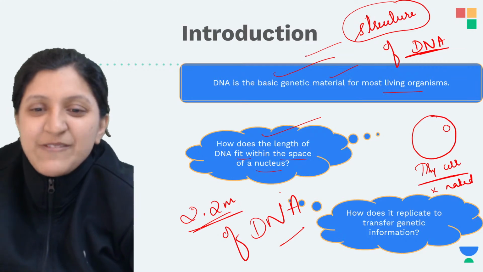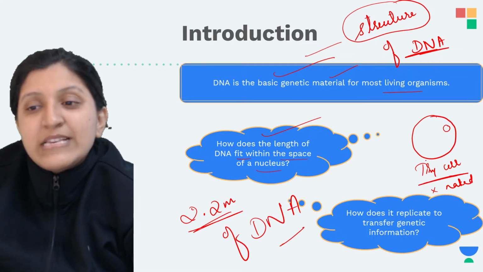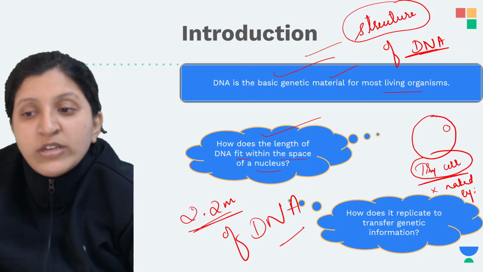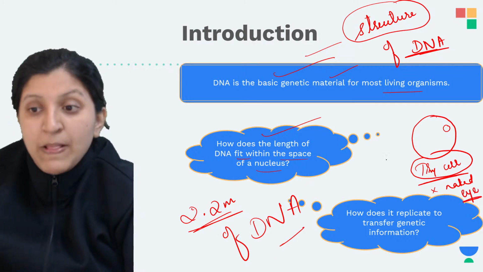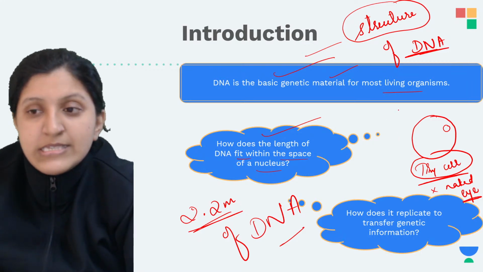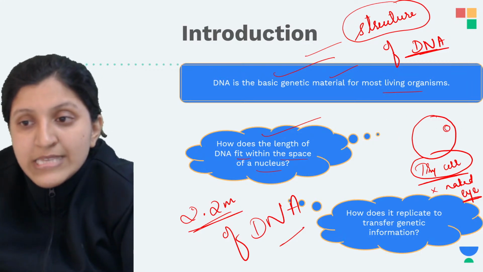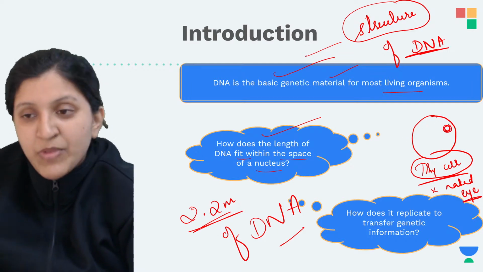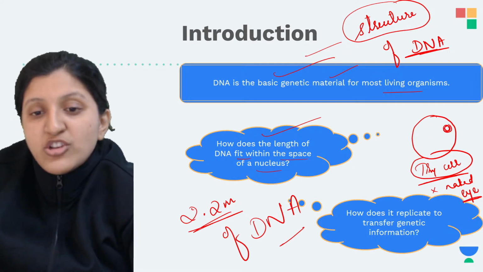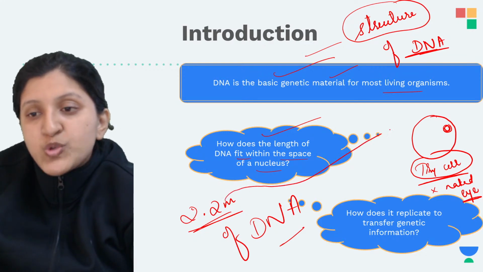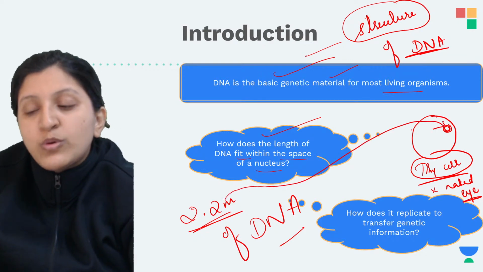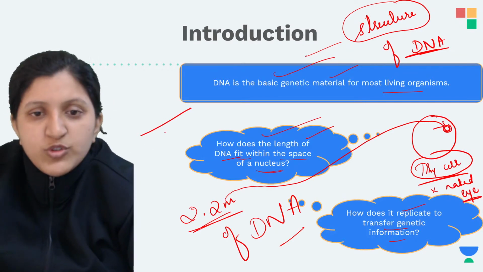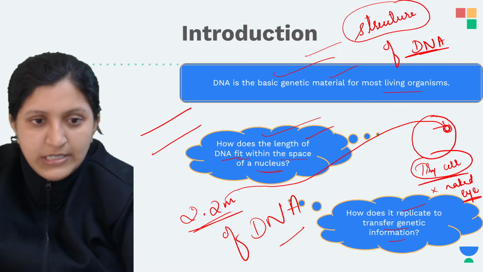So such a big DNA is fitting into that tiny cell, which is not even visible to our naked eye, and not just fitting in the cell, but fitting inside that tiny nucleus which is present in that tiny cell. That means such a big DNA has to fit into this nucleus. Basically, let's say this is DNA. This is the DNA, a separated DNA strand.